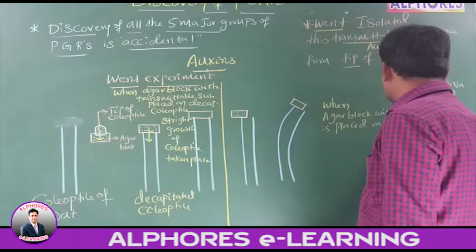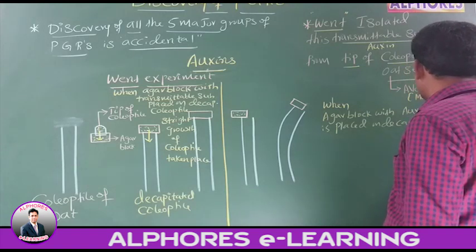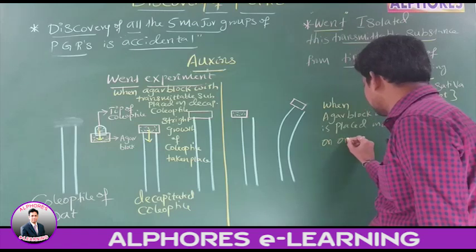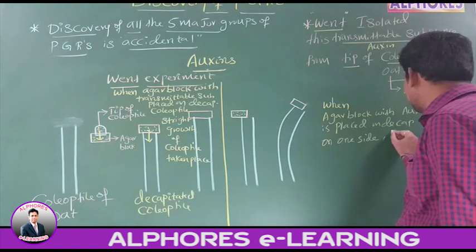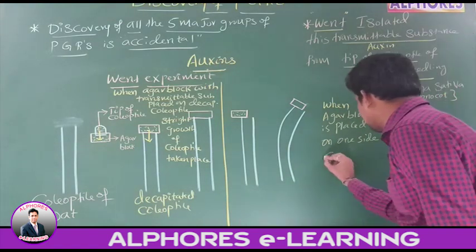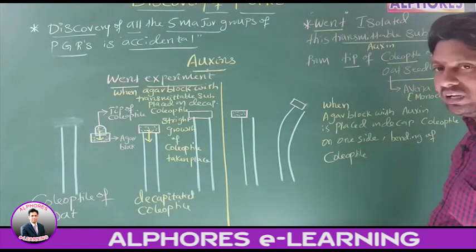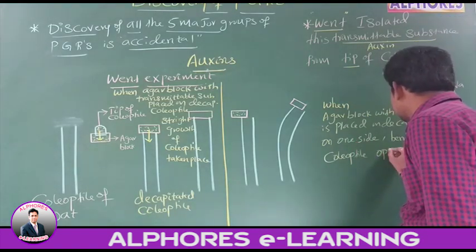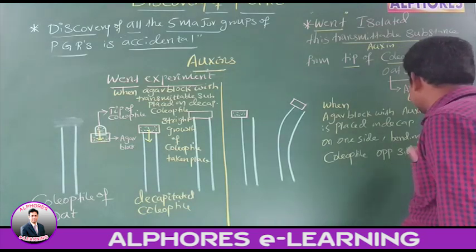On decapitated coleoptile, on one side. Then what happened? Bending of coleoptile to the opposite side has taken place.